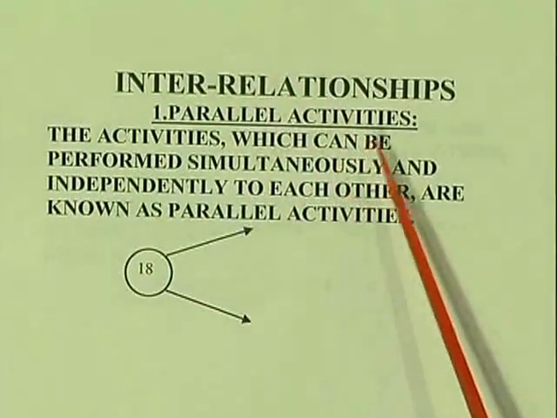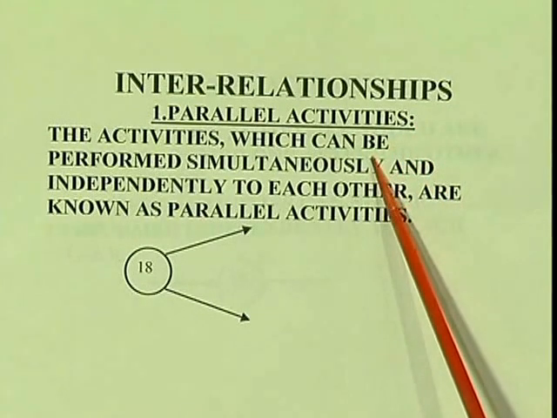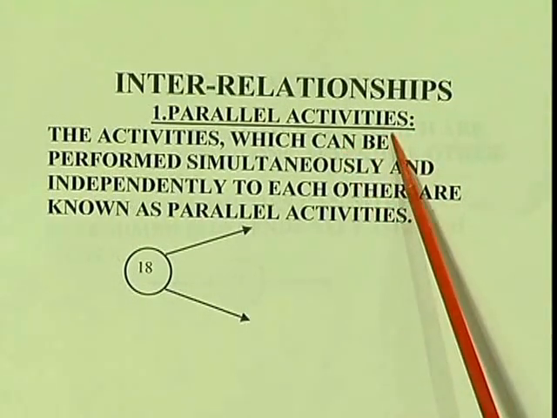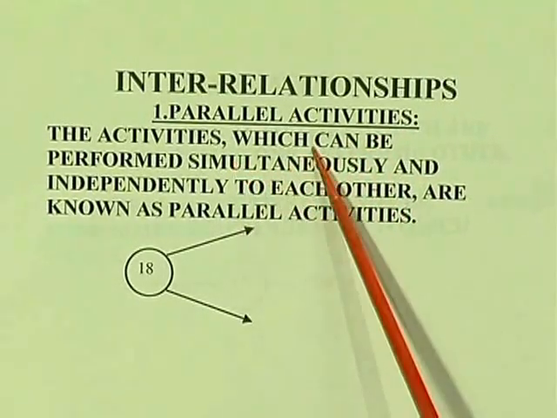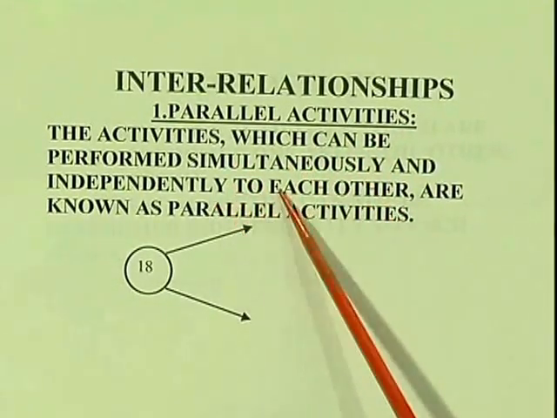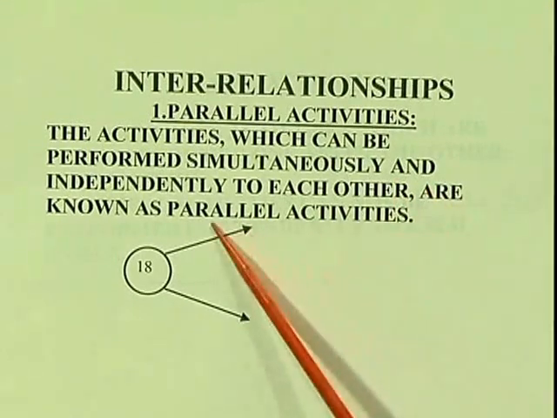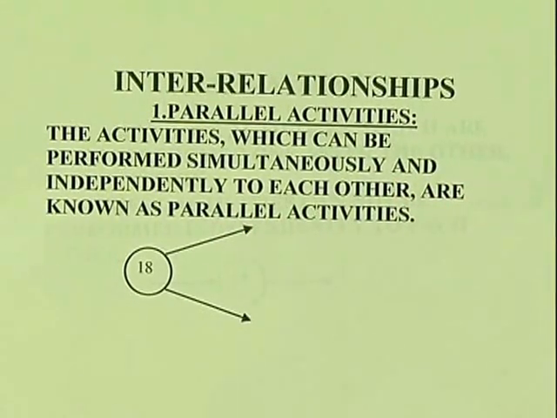Now, how the interrelation was given in the network diagram in the project, that in the definition we have given, it gives the relationship between the activities. Now, we will see how these interrelationships are there. Here there are a number of things, parallel activities, serial activities, like this. Parallel activities, the activities which can be performed simultaneously and independently of each other are known as parallel activities.